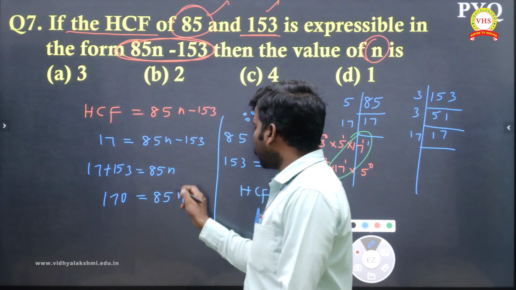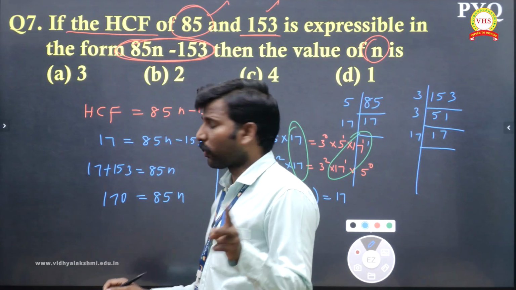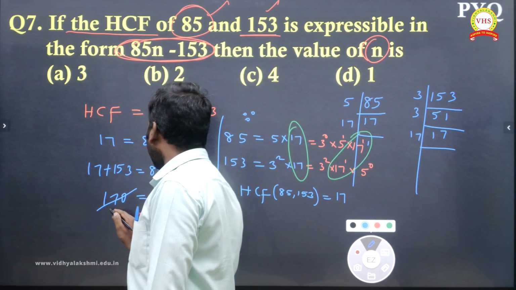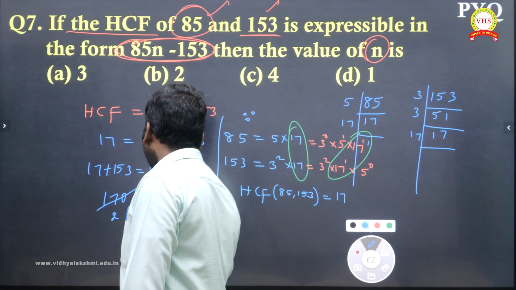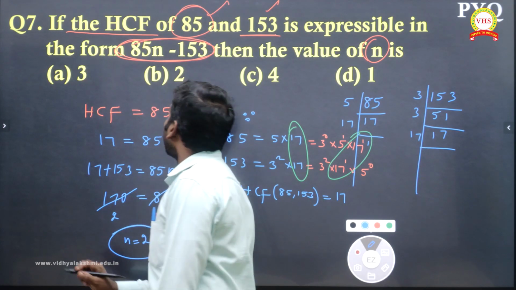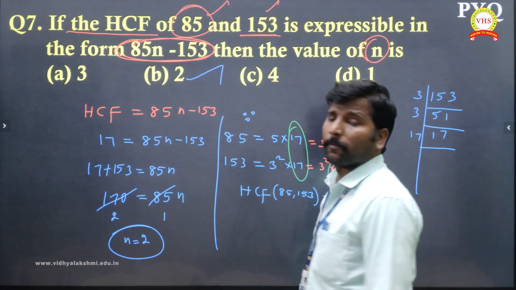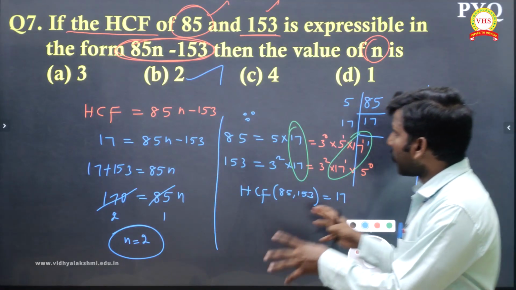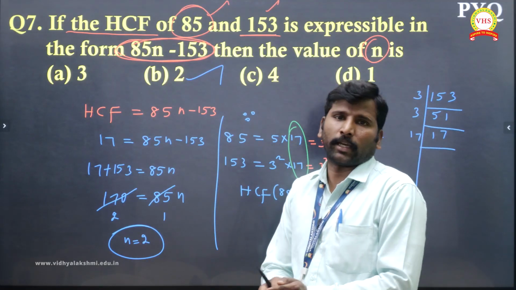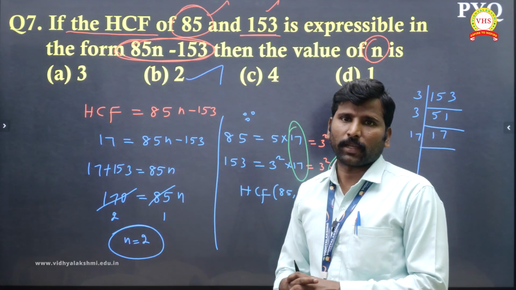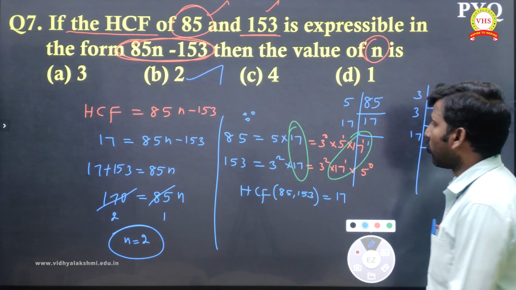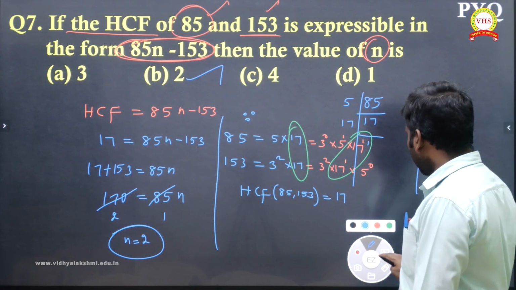This will cancel by the 2 table: 85 one time, 170 two times. So the n value I am getting is 2. Where is my option? B. So this 1 mark takes these many steps? Yes, it will take, so you have to work out carefully. Understand? Next we will go to question number 8.